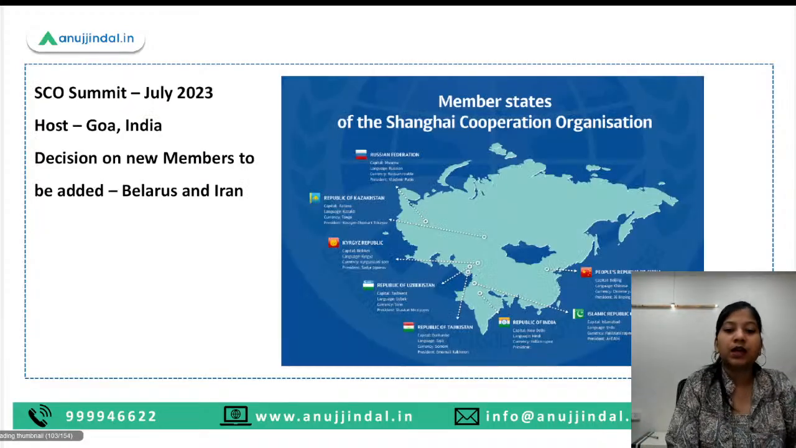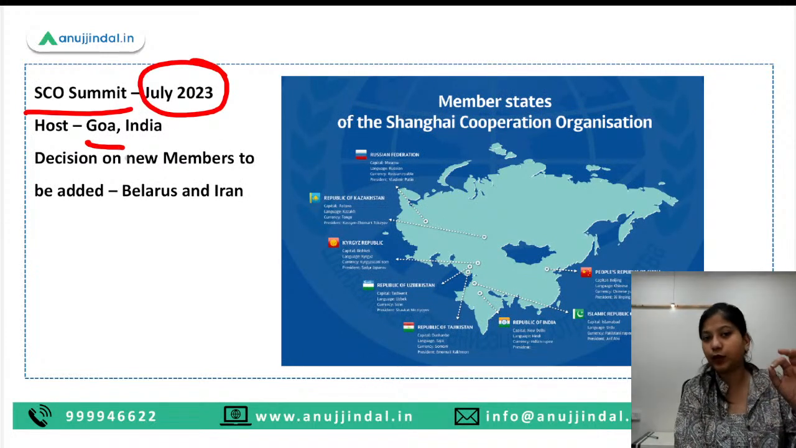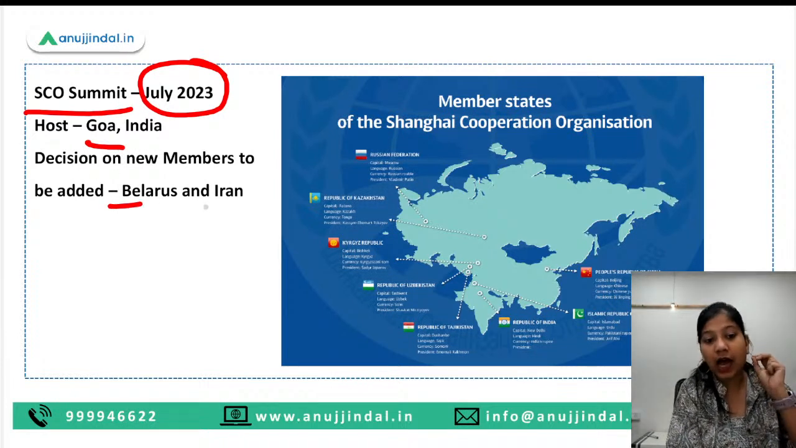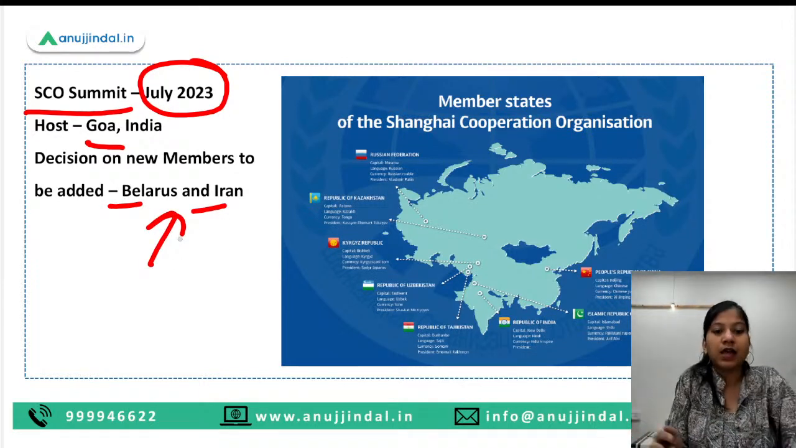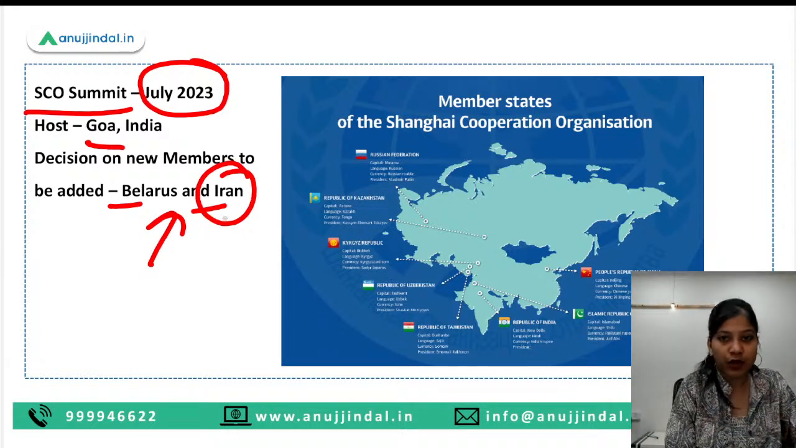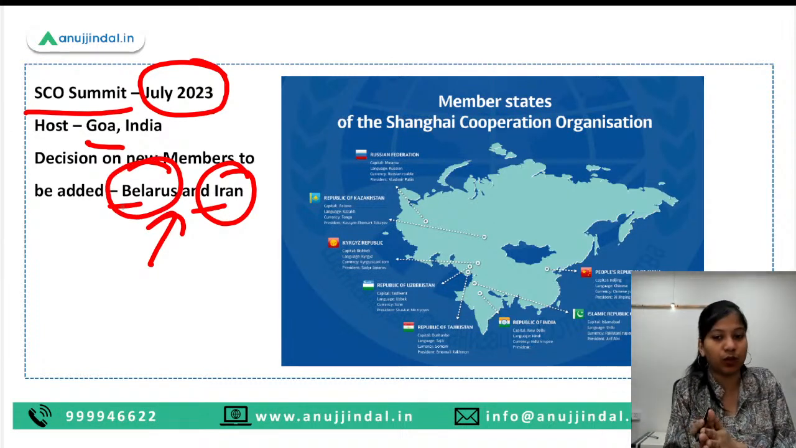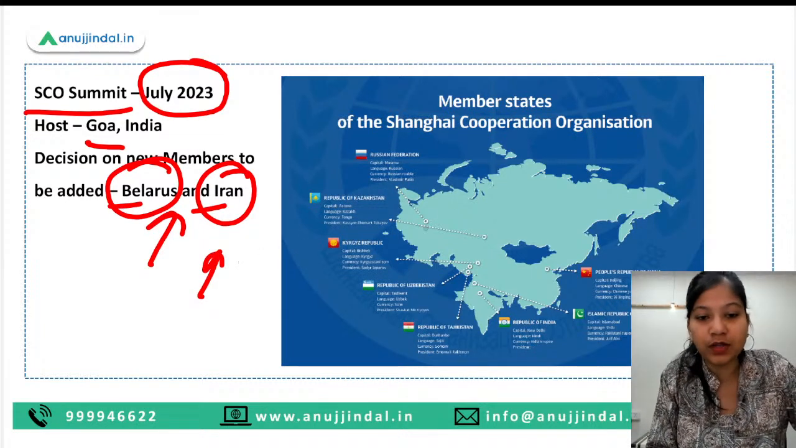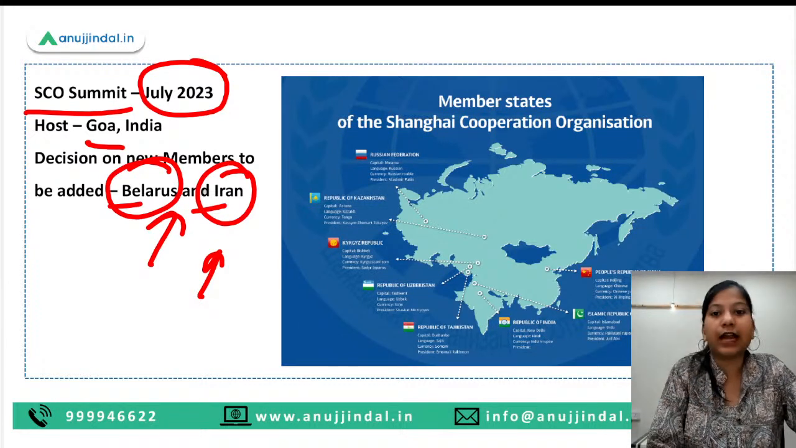Okay, so the SCO summit is going to be held in July 2023. Goa is going to be the location, and we have two members that are intending to join the SCO, the decision for which will be taken at the Goa summit. So Belarus and Iran. Iran was in the news regarding SCO joining for a long period of time, but now Belarus has also joined this race. Let's see whether these two countries will get their go-ahead in the meeting or not, but that is the situation, that these two have not gotten ratification as of now.